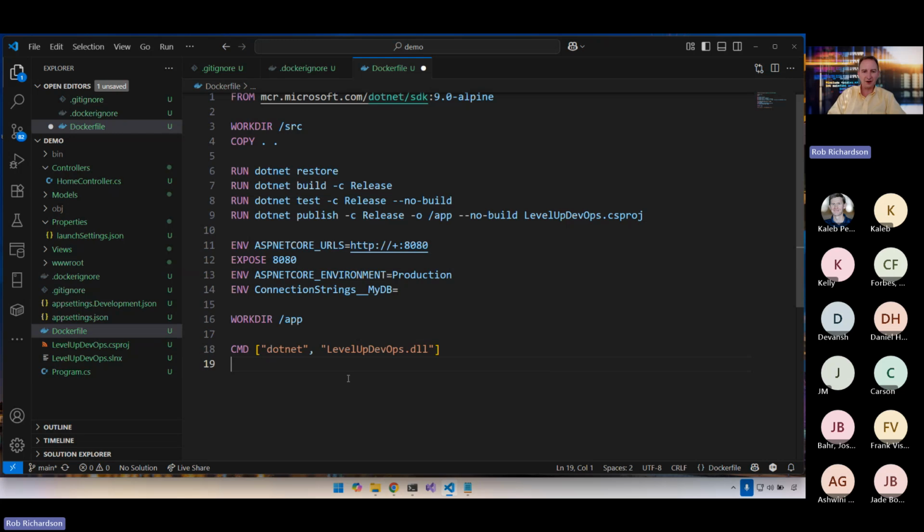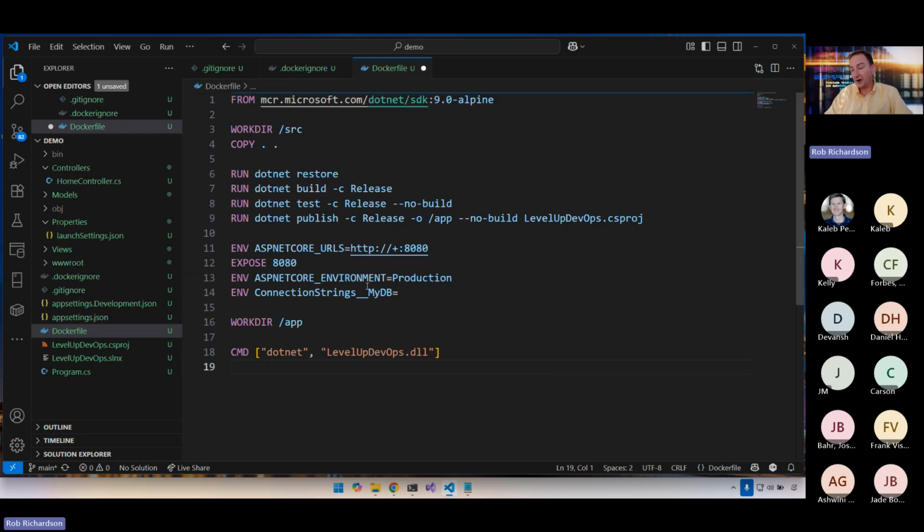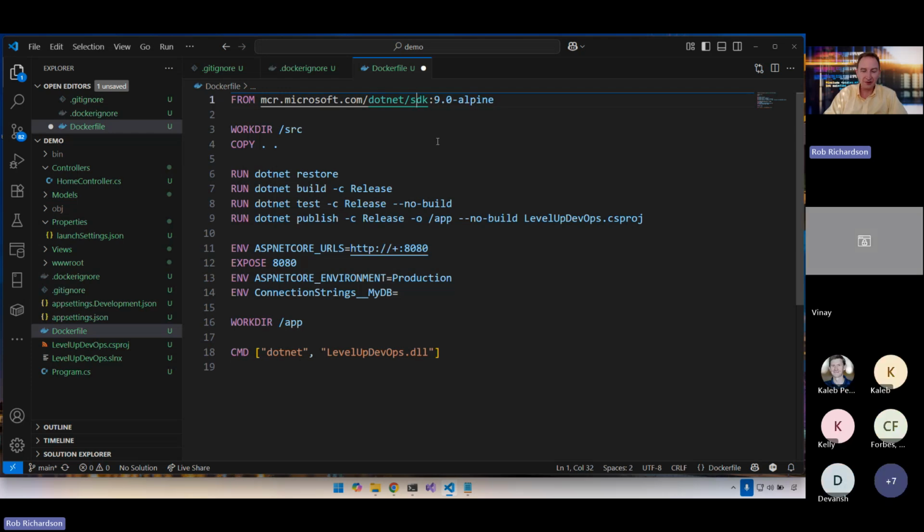Cool. We have a Dockerfile. Now this Dockerfile, we could definitely go to production with this, but there's a couple of things we can do to tidy this up, to make it a little cleaner, to follow a few best practices with Dockerfiles. The first thing is we don't want build tools and source code in our production container. If we have build tools and our source code, and someone is able to pop this container, they could download our source or upload their own code and compile it and start to replace the pieces.